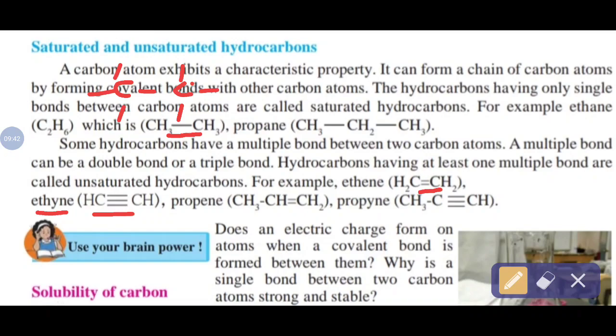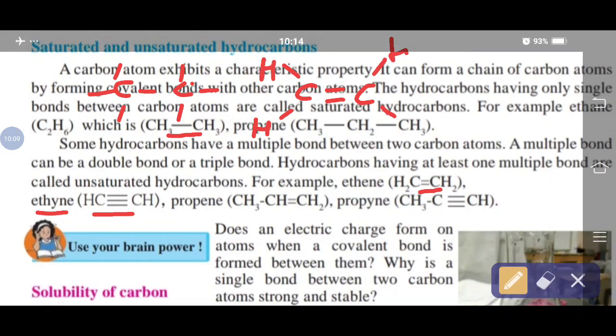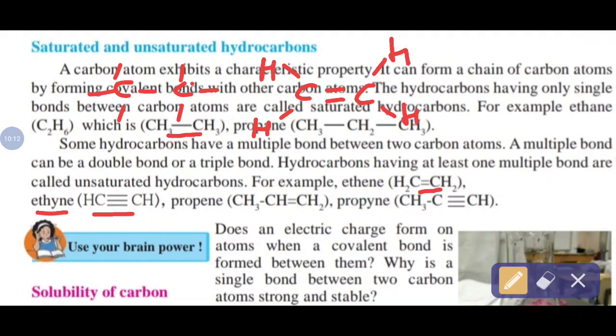This is ethane. Then ethene means, see that, carbon-carbon double bond and the remaining valency. So two bonds are already present between two carbon atoms, that is common. So two more bonds are required in case of both the carbon atoms. So check that 4 bonds are present there. That line indicates the bonds. So the remaining valence is satisfied by what? Hydrogen atoms. This is the structural formula of ethene.